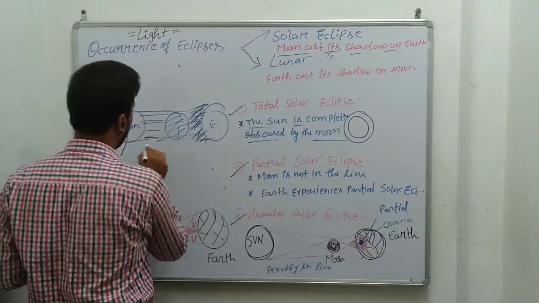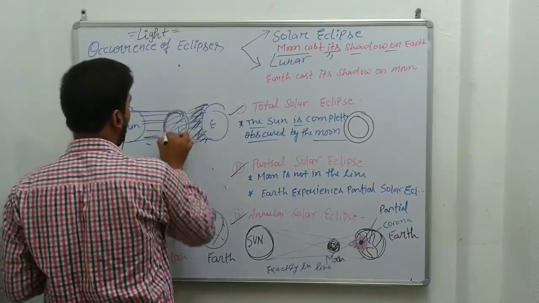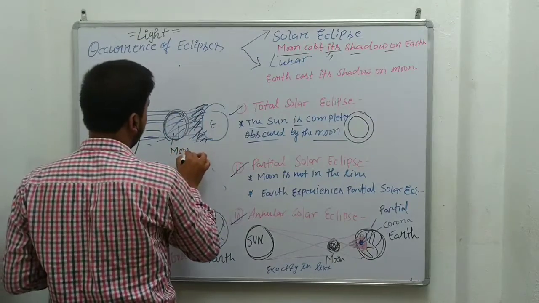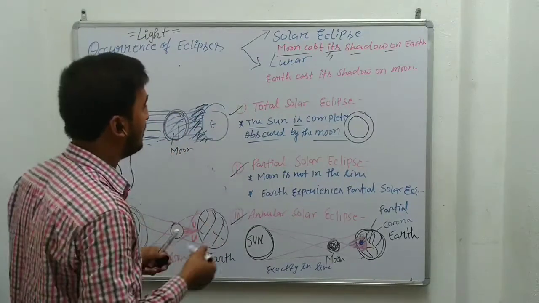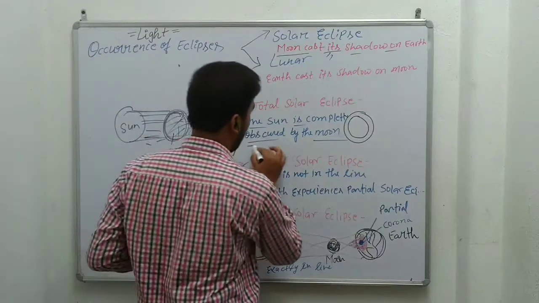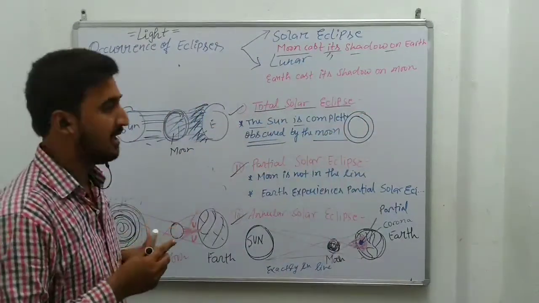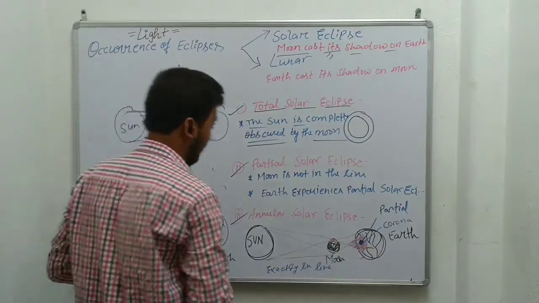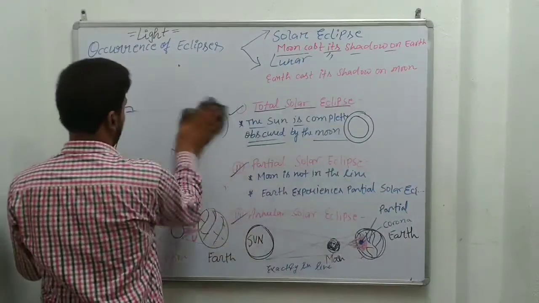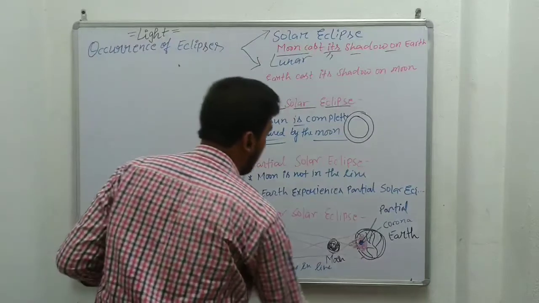When the total light coming from the sun is obscured by the moon, no light will reach the earth, and this particular condition is known as a total solar eclipse. The total area will become dark. This is the first case of solar eclipse. Second is the partial solar eclipse.